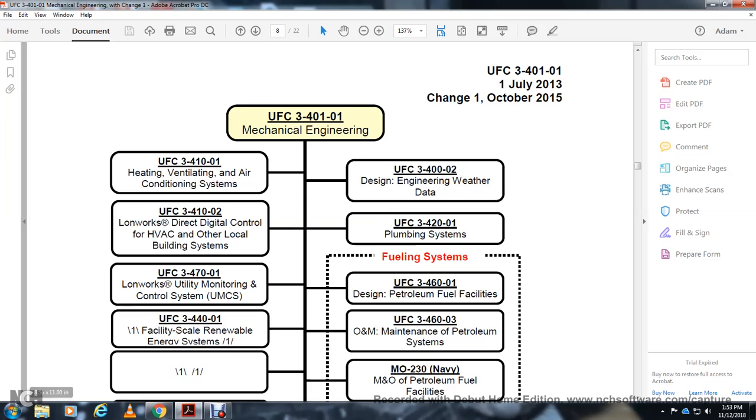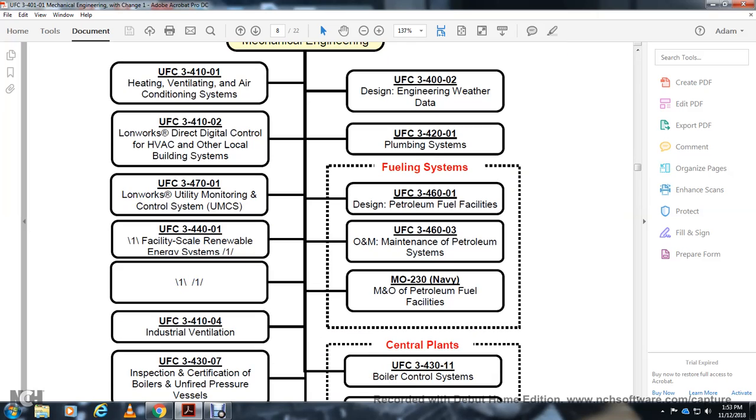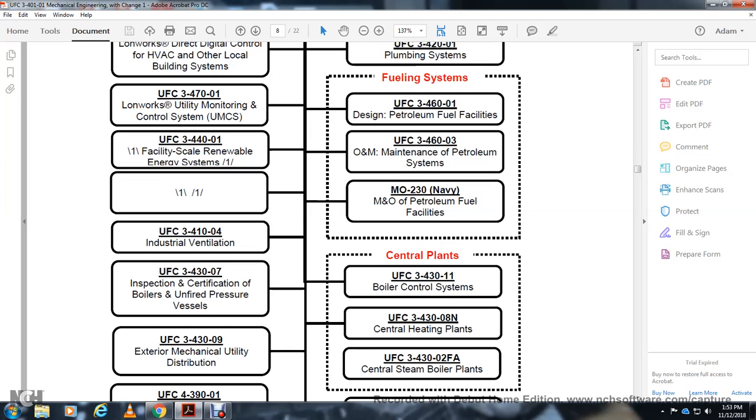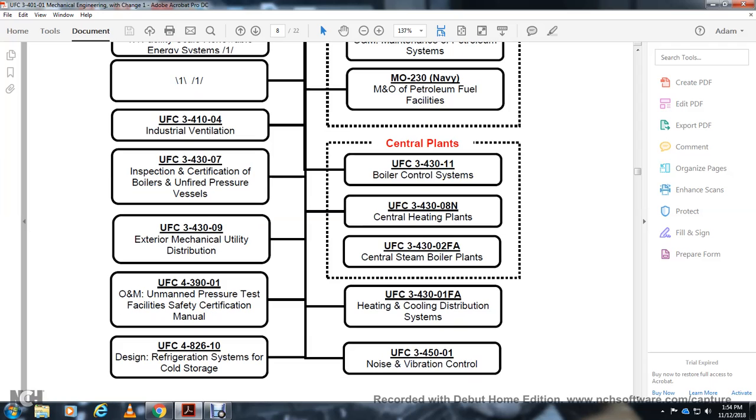UFC 3-440-01, Facility Scale Renewable Energy System, UFC Petroleum Fueling Systems, 3-460-01, Design Petroleum Fuel System, UFC 3-460-03, Operation Maintenance Petroleum System, MO 230, Navy Maintenance and Operation Petroleum Facility, Occupational Industrial, UFC 3-410-04, Industrial Ventilation, UFC 3-430-07, Inspection Certification of Boilers, Unfired Pressure Vessels, UFC 3-430-11, Boiler Control System, UFC 3-430-09, Central Heating Plants, UFC 3-430-0025, Central Steam Boiler Plants, UFC 3-430-09, Exterior Mechanical Utility, UFC 4-390-01, Operation Maintenance and Unmanned Pressure Testing Facility Safety Certification Manual, UFC 4-826-10, Refrigeration System Cold Storage, and UFC